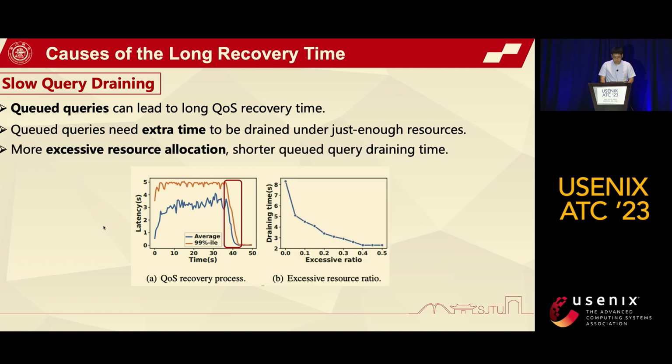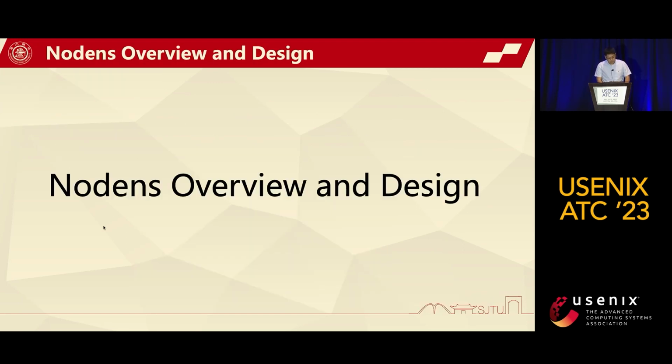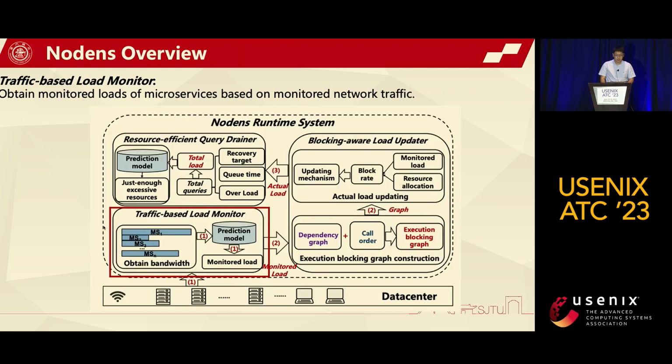We further try to allocate excessive resources for microservices. We can observe that the larger the excessive resource allocation ratio, the shorter the training time. Therefore, we can reduce the Quan query training time through excessive resource allocation so that we can reduce the overall queue recovery time. To address the above problems, we propose a runtime system called Nodens to enable fast queue recovery under microservice dynamics while maintaining resource efficiency.